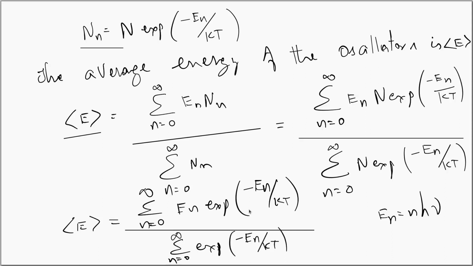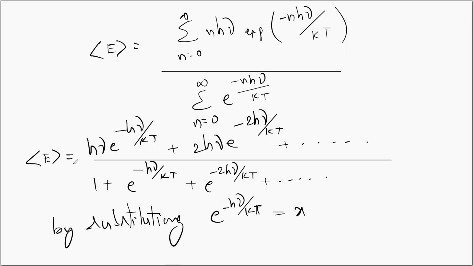We have used this to obtain the average energy as a summation of the energies of all the oscillators, which can be written as sigma n is equal to 0 to infinity En Nn upon sigma n is equal to 0 to infinity Nn. After doing simple mathematics, average energy is h nu exponential minus h nu by kT plus 2 h nu exponential minus 2 h nu by kT plus so on and so forth, over 1 plus exponential minus h nu by kT plus exponential minus 2 h nu by kT plus so on and so forth.